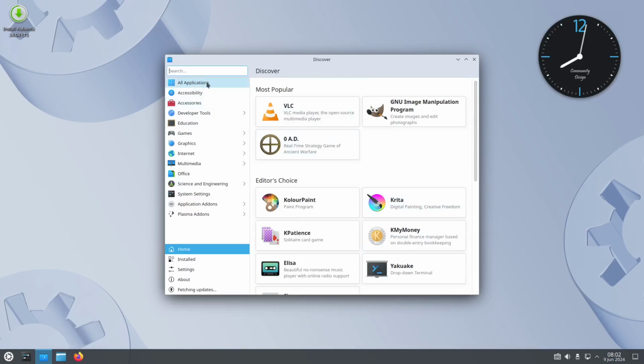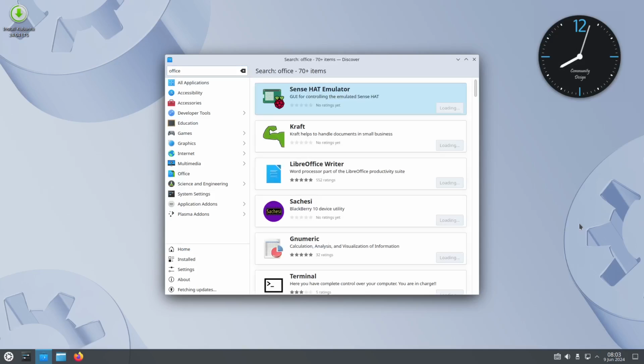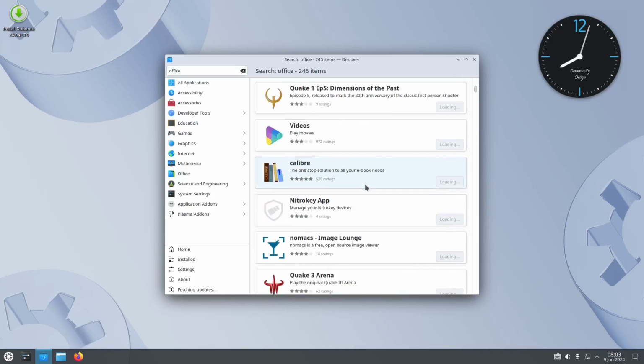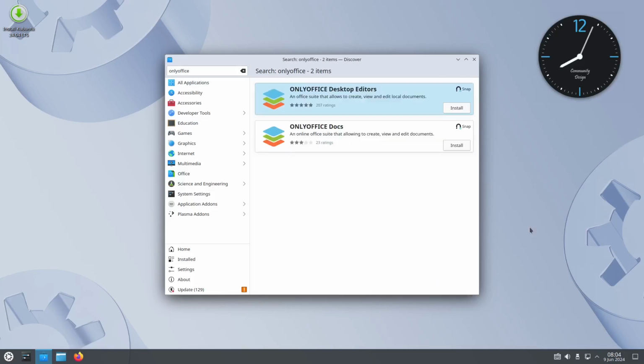So for example, if you want to look for some software, just go to the search page. As you can see, we always have the search page. So for example, we are looking for Office, just type in Office, and then you have LibreOffice. You also have the Calibre Office. You also have the OnlyOffice suite right here.